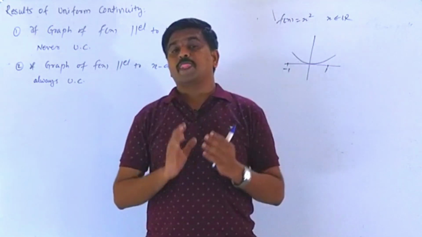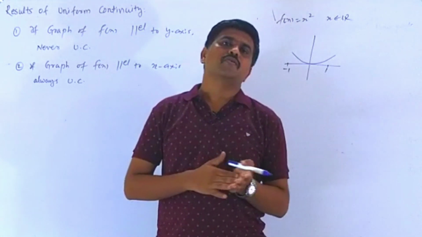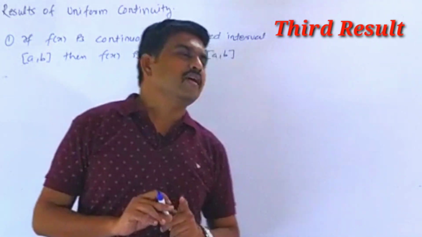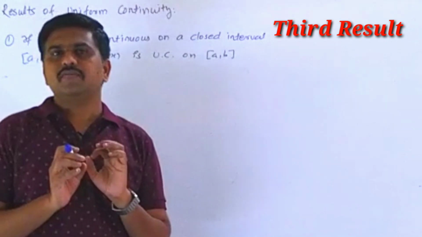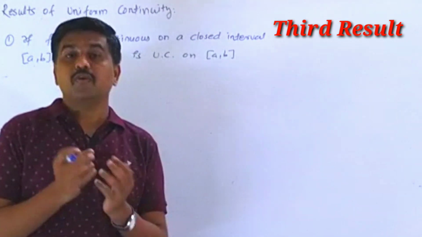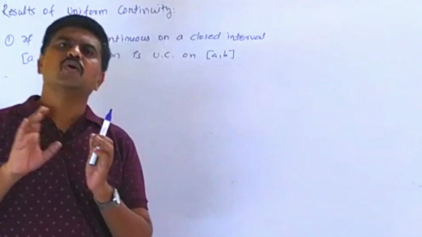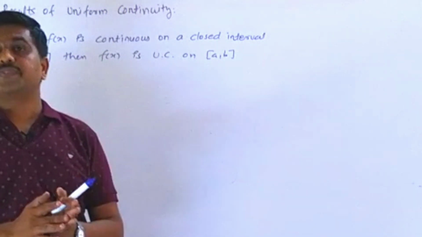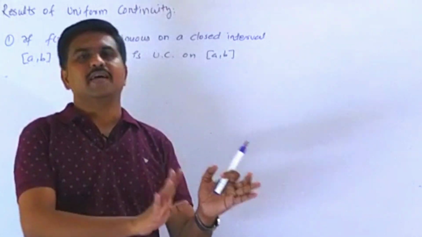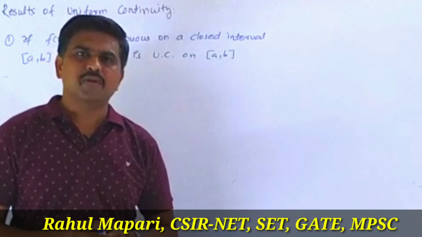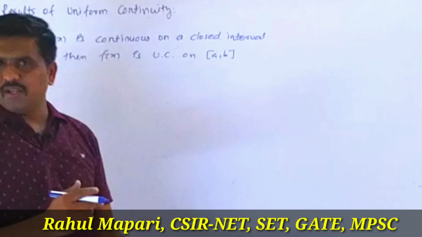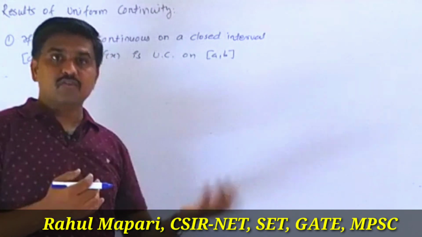Okay, now the main result of uniform continuity. The next result is, if f of x is continuous, I'm not saying uniform continuous, if f of x is continuous on a closed interval [a,b], then it is uniform continuous on that closed interval [a,b]. This is a very simple result. We don't need to take any example. You just check whether it is continuous or not.